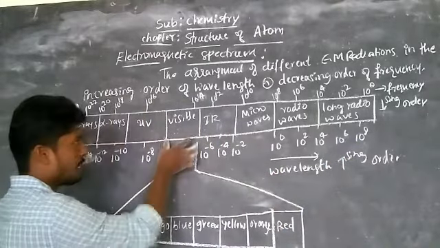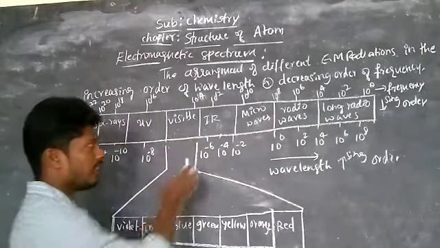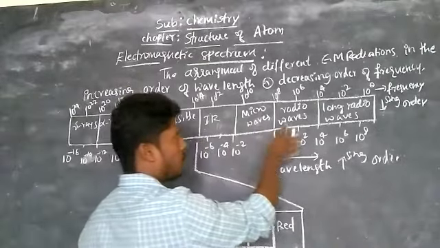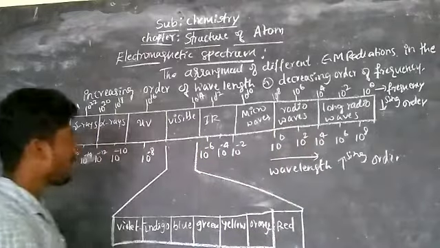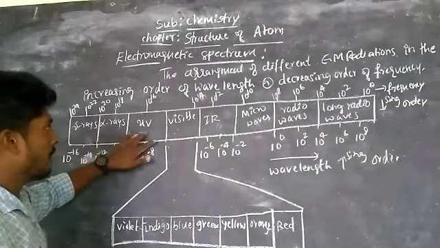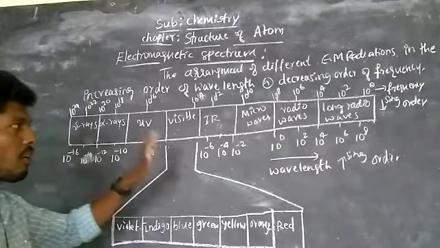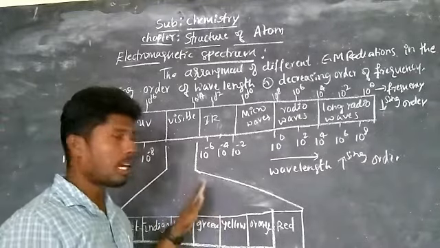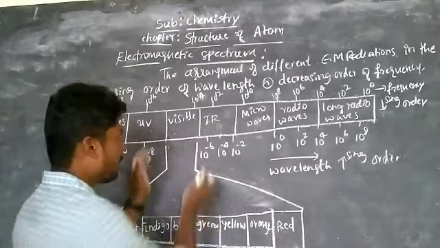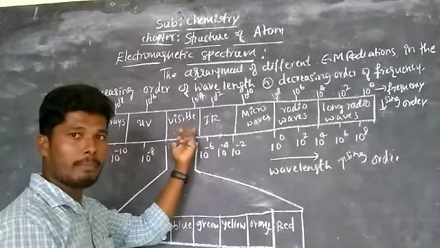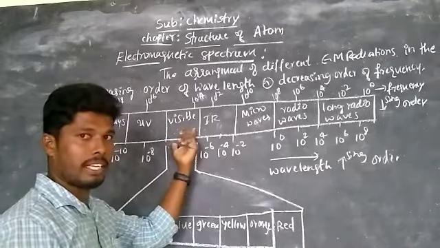Again here there are visible rays. In these electromagnetic radiations, infrared, microwaves, radio waves, long radio waves, short radio waves, and UV, gamma, and cosmic rays, we can't see any of these with naked eyes except the visible rays. So we give the name visible, meaning we can see, right?